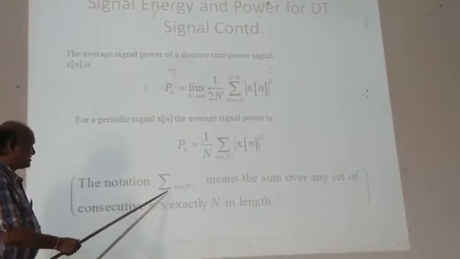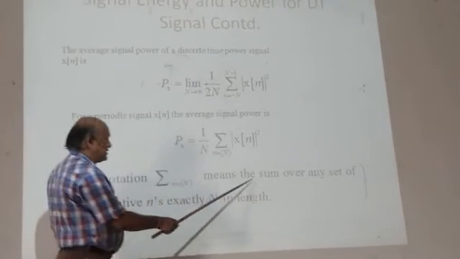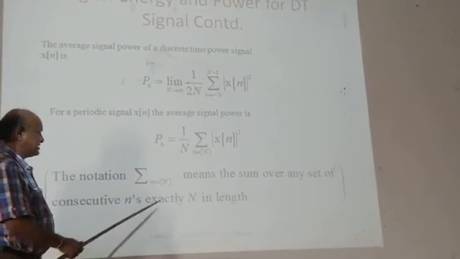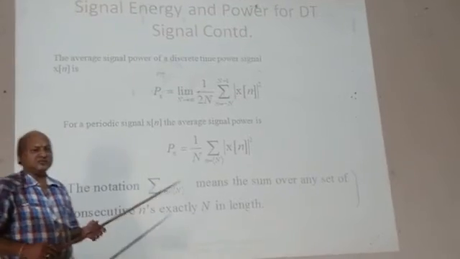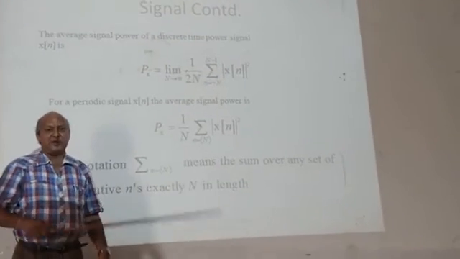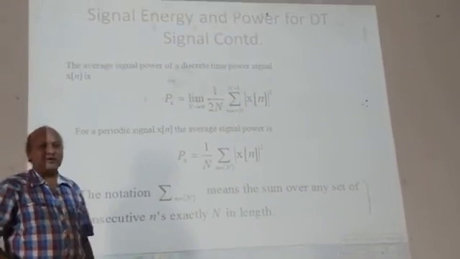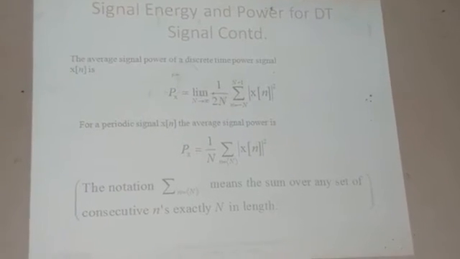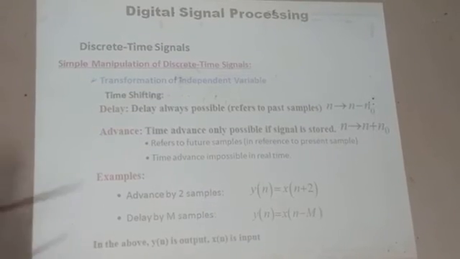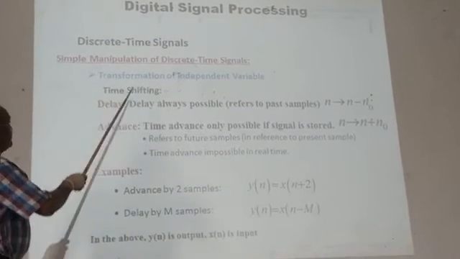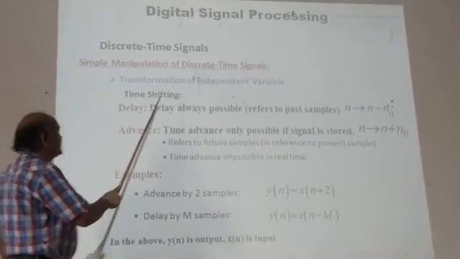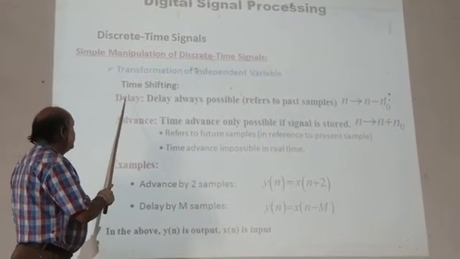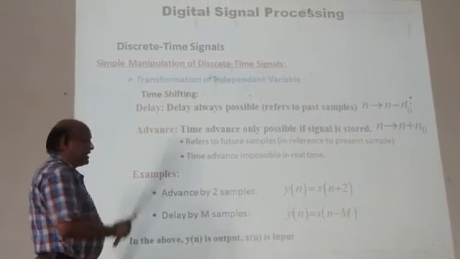The notation, this summation n equal to N, means the sum over any set of consecutive n's exactly N in length. So this is used to calculate the particular finite value of the power in the power signal, and similarly the finite value of the energy in the energy signal. Then, simple manipulation of discrete time signals, transformation of independent variable, time shifting is given by either delay or advance.